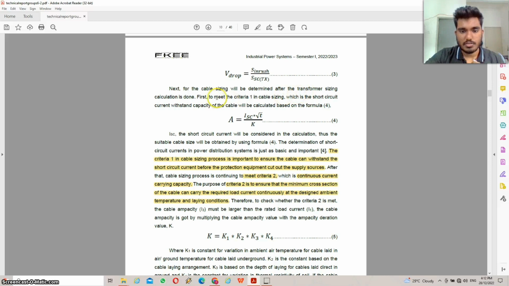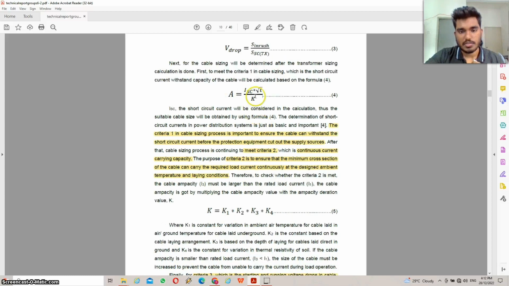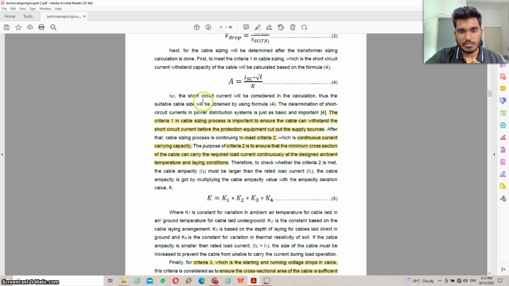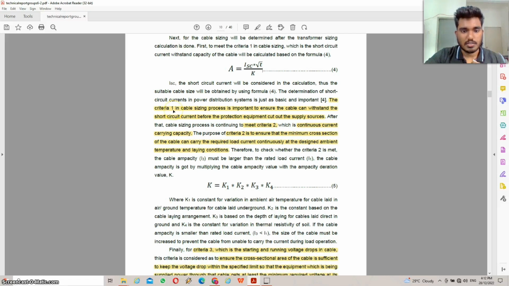For the cable sizing, we need to use criteria 1, which is the short circuit current withstand capacity of the cable, using the formula given, which equals short circuit current times t divided by K. Why we need to find criteria 1 is because in the cable sizing process it's important to ensure the cable can withstand the short circuit current before the protection equipment cuts out the supply source.